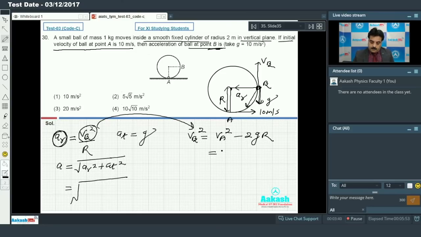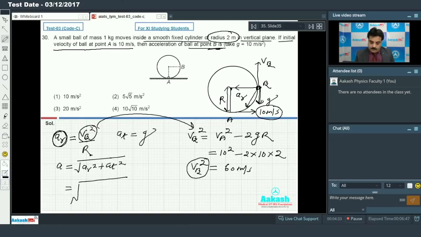So when I place the values, v_A is 10, as given in the question, at point A the speed is 10, minus 2 times the value of g, which is 10, and r is equal to 2, the radius is 2 meter as per the question. So when you solve, you will get 60, and this is the value of v_B square, 60 meter per second square.